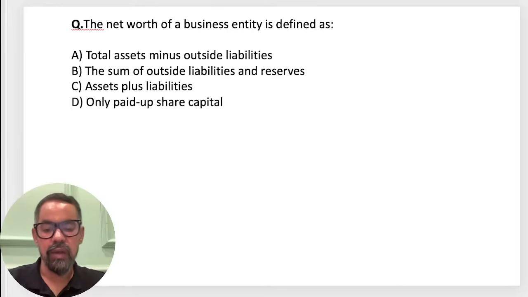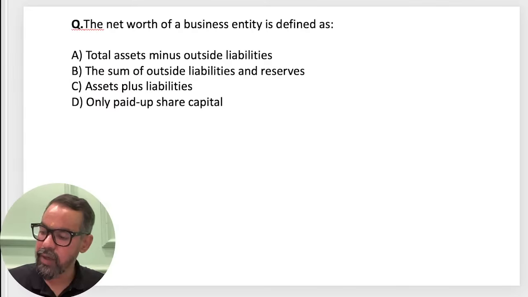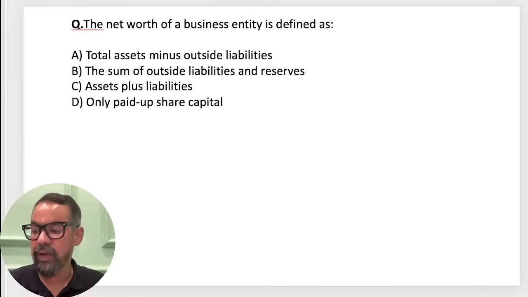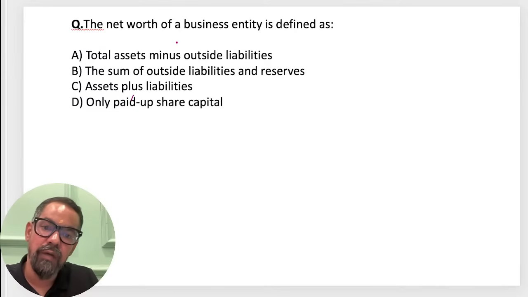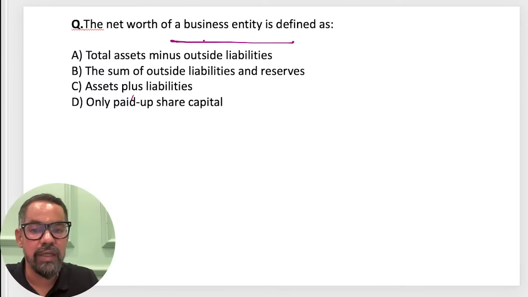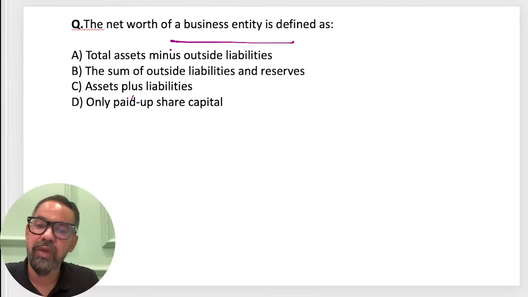See, module B and C is completely fundamental driven. Focusing on the basic concepts will help you to maximize your score. So the net worth of a business entity is defined as, it is about the net worth, okay? So what will be your correct answer for this one?